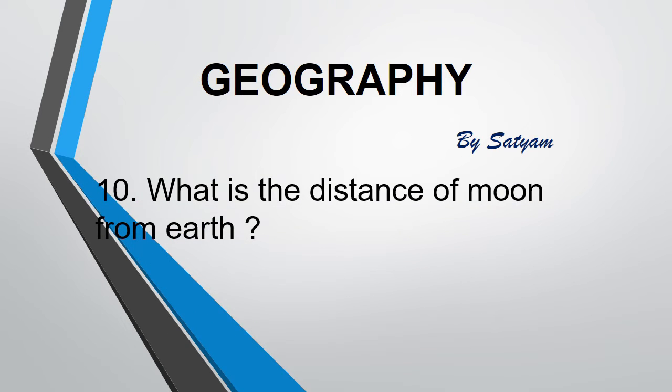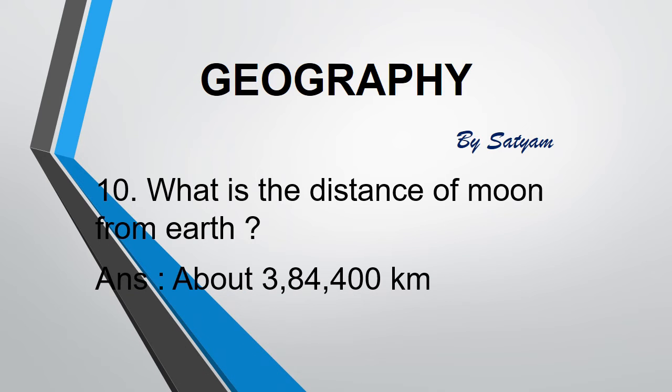The next question is: what is the distance of moon from earth? The answer is about 3,84,400 kilometers. Our earth has only one satellite, that is moon. It appears so big because it is nearer to us than other celestial bodies.